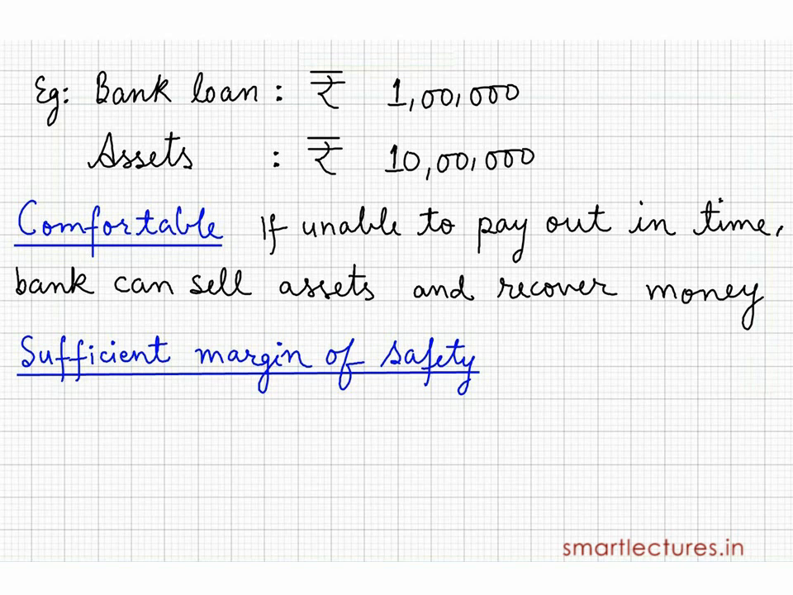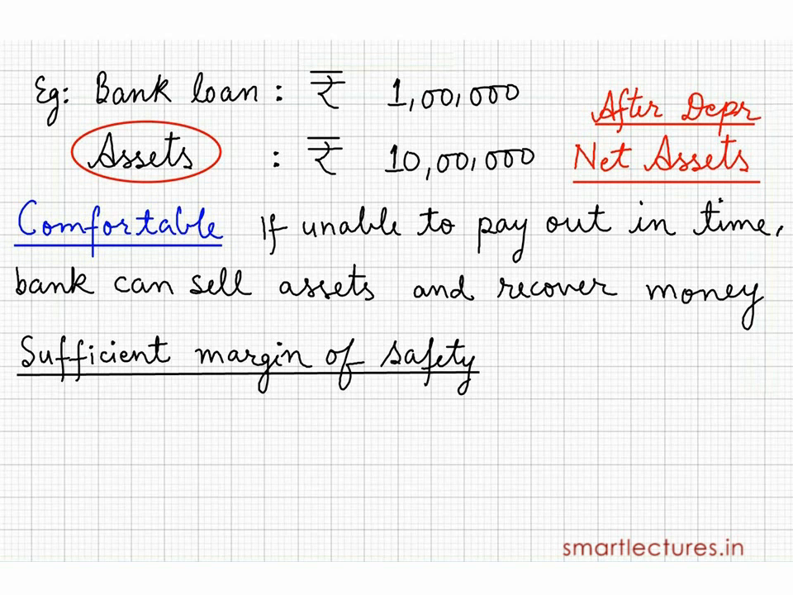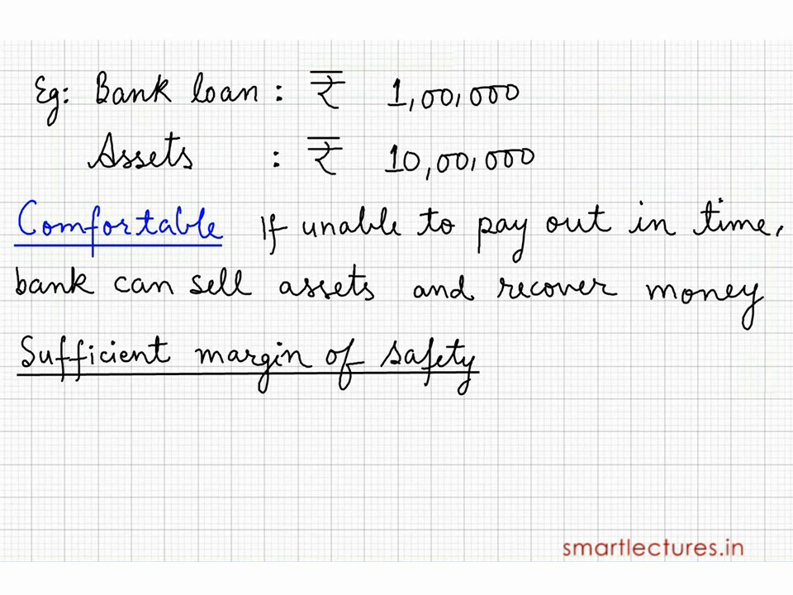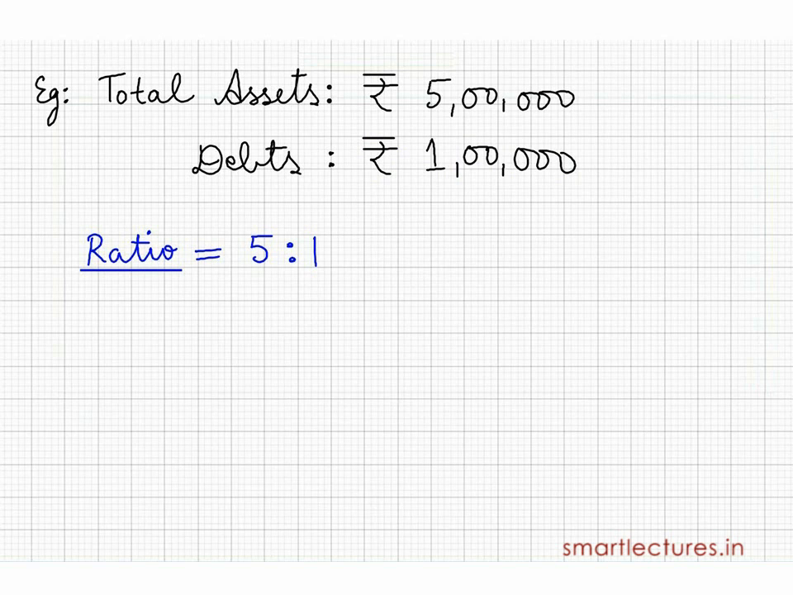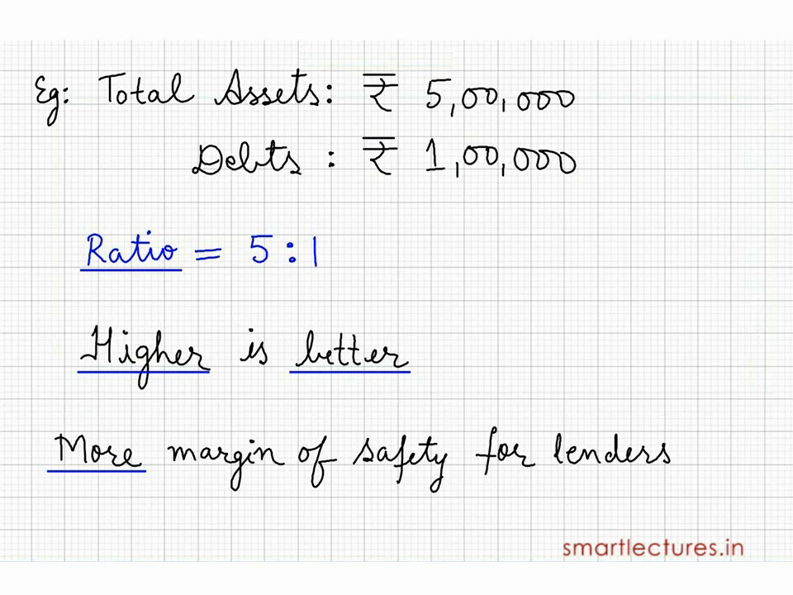But one thing more I would like to tell you, when we talk about total assets in this formula, total assets means net assets. Net assets means after depreciation. For example, if some company has total assets of rupees 5 lakhs and debts are rupees 1 lakh, it means the ratio is 5:1. So this high ratio is always better because it provides more margin of safety for the lenders.